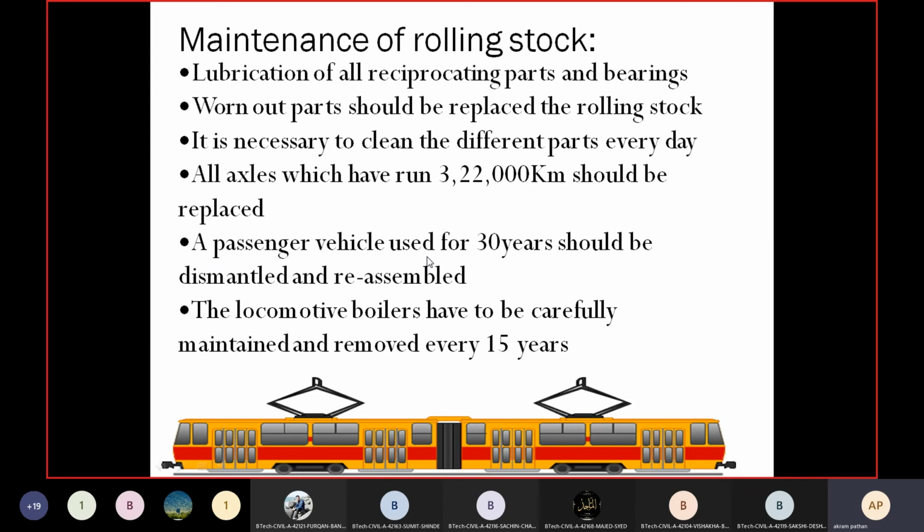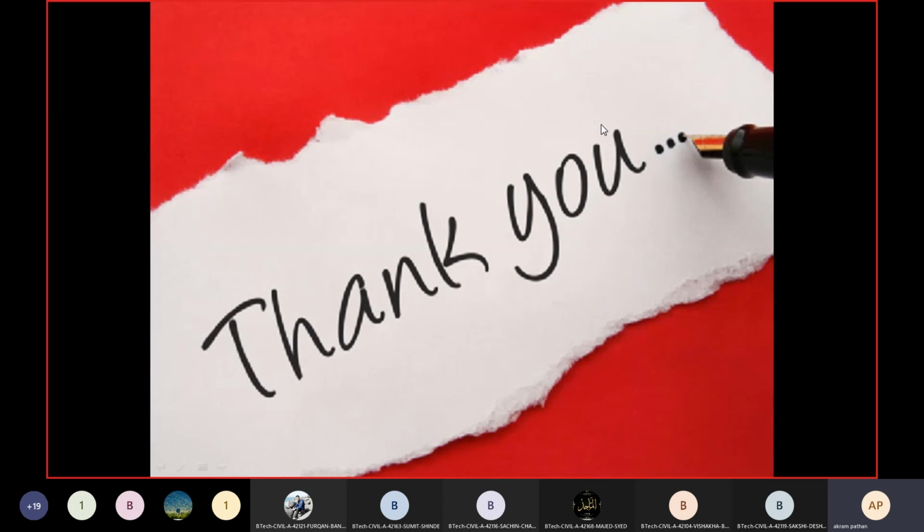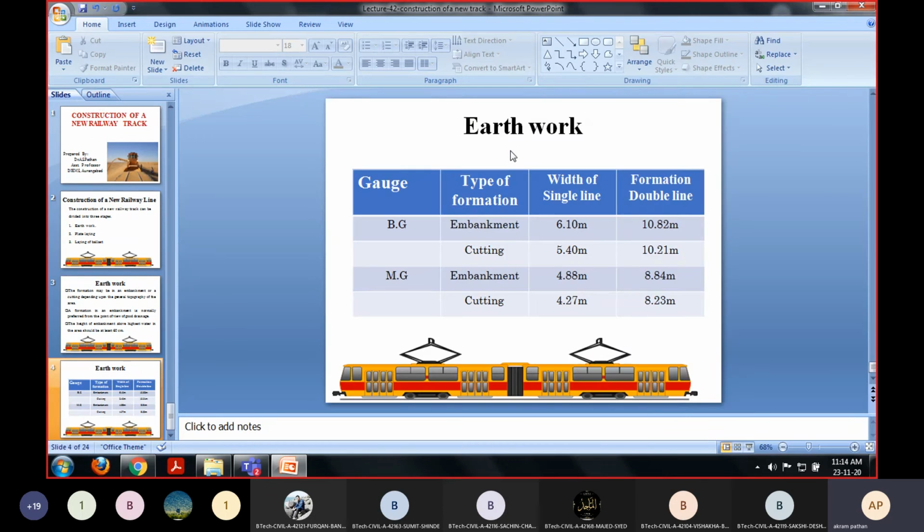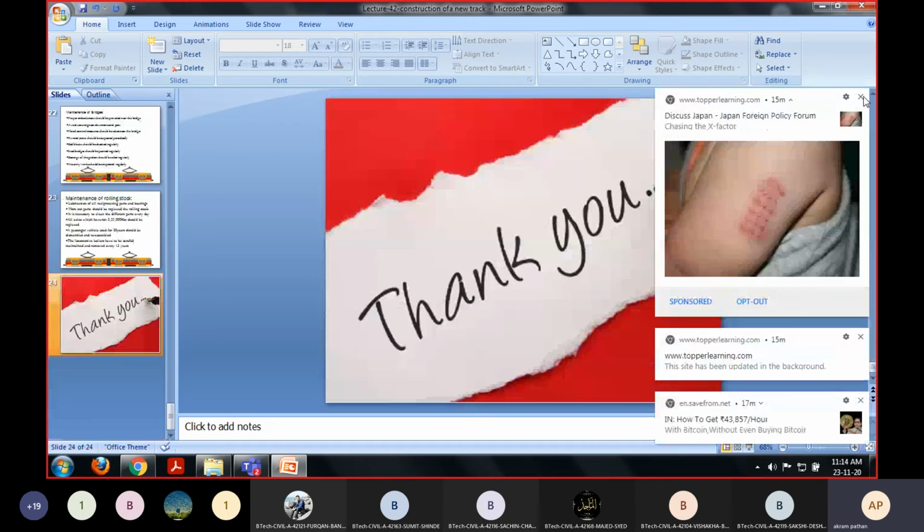Then a passenger vehicle after 30 years should not be dismantled and reassembled. The locomotive boilers have to be carefully maintained and removed every year. So these are the maintenance aspects in case of the rolling stock. So I would like to say thank you for today's lecture.